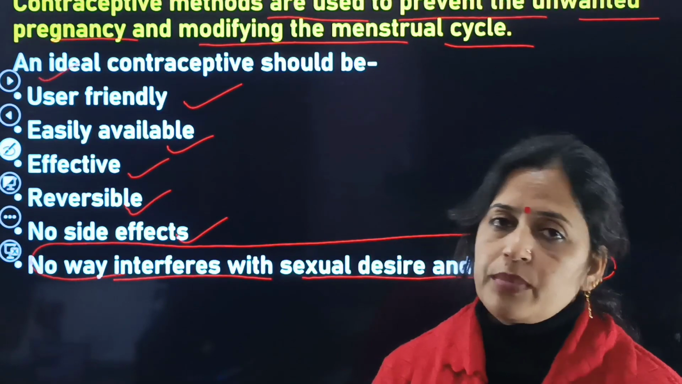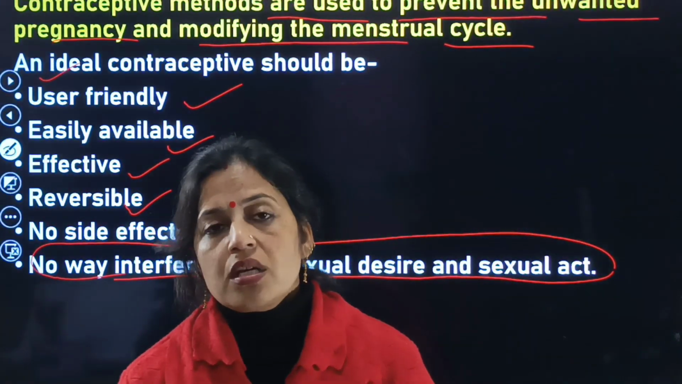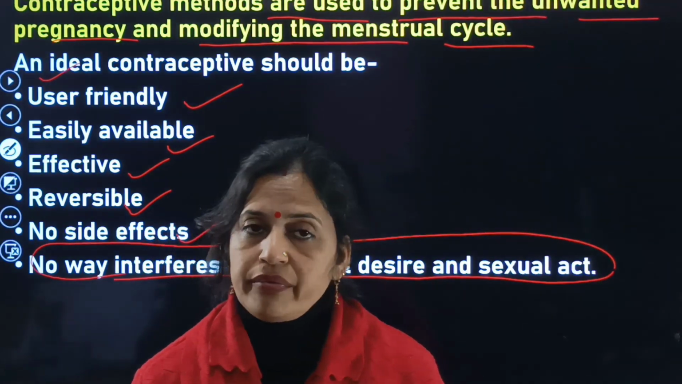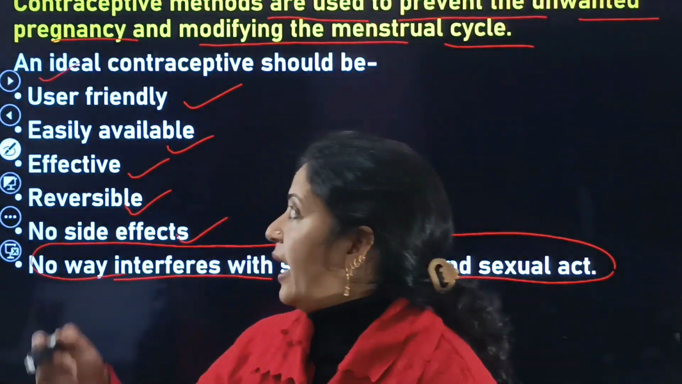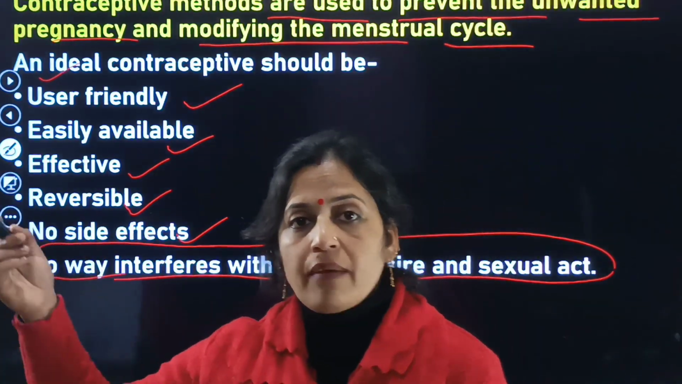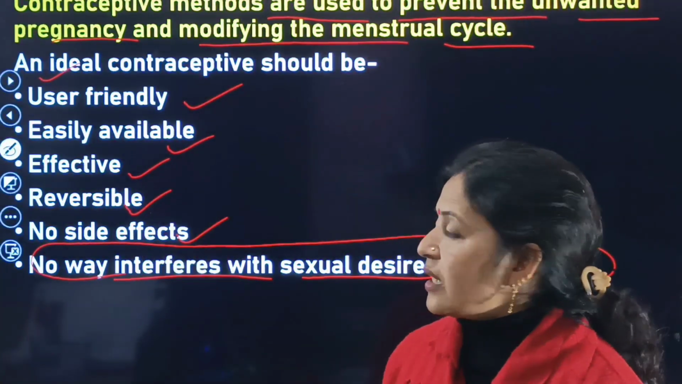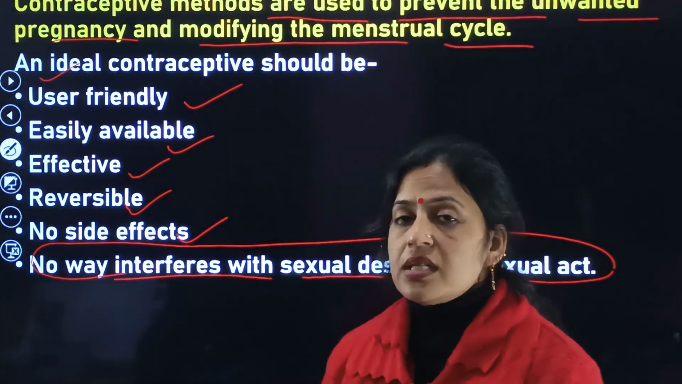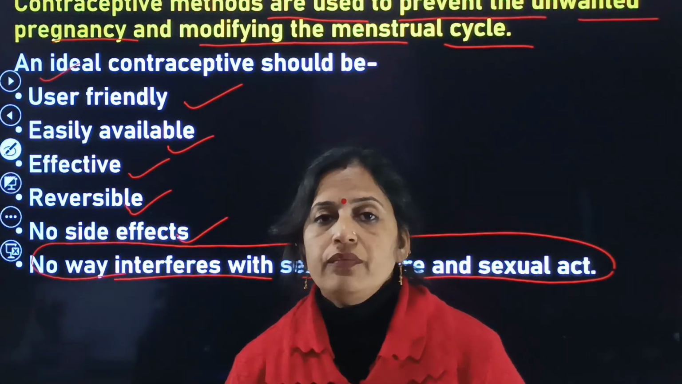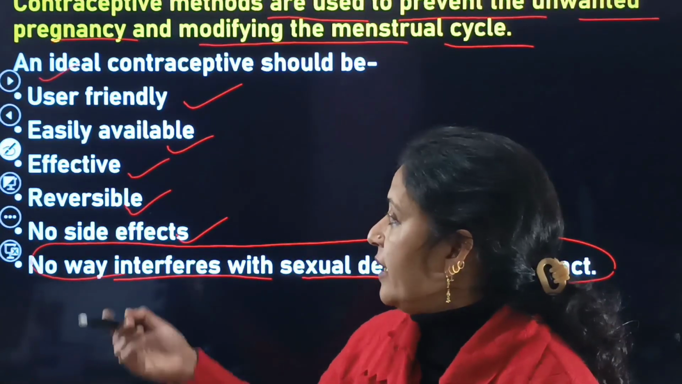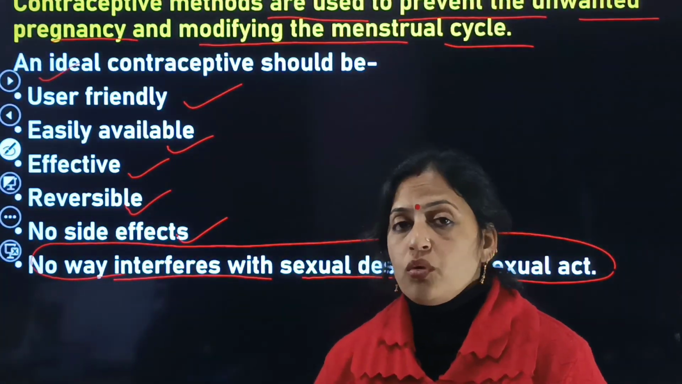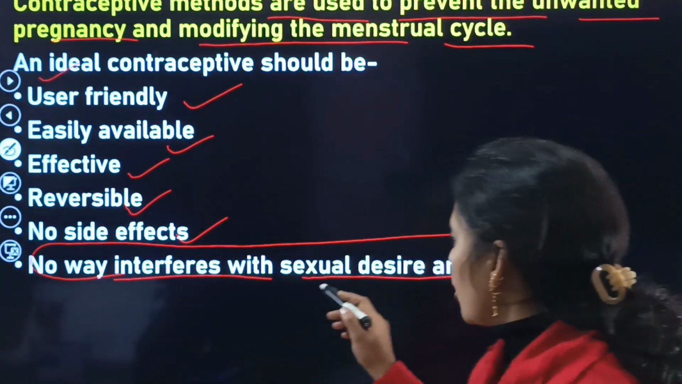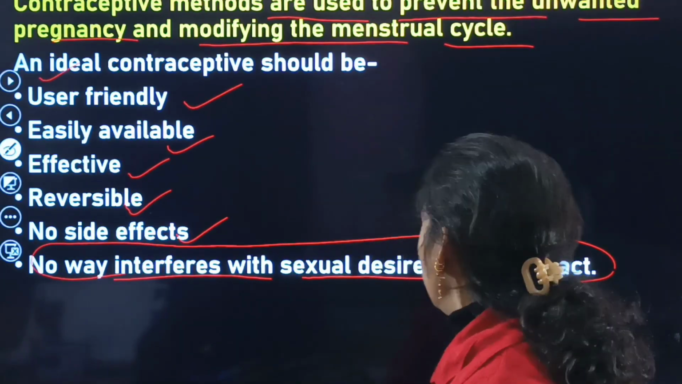So these are the contraceptive methods that are to be used to avoid unwanted pregnancy, as well as to modify the menstrual cycle. An ideal contraceptive should have the following characteristics. One is that it is user friendly. Second one is easily available. Third one is it is most effective. Fourth one, it is reversible. Next is these contraceptives have no side effects. And the last one is no interference with sexual desire as well as the sexual act.